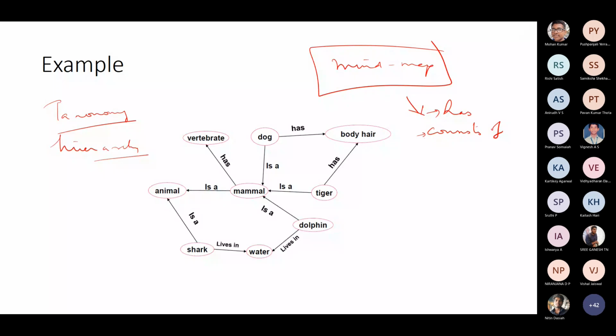A mind map is also a graphical representation consisting of nodes and edges. It is the way your human mind tries to construct images, tries to construct objects and establishes relationships among the objects by looking at only one particular thing. How does it do things in parallel? So that representation is called the mind map. Pretty much the edges will have these two relationships in a mind map.